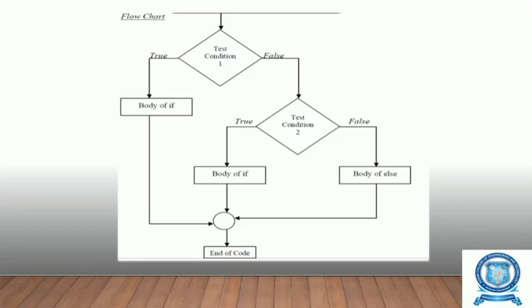If it is false, then we move to the next diamond box where another condition, test condition 2, is checked. If that condition is true, then the body of if will be executed and we come to the end of code. If that is false, then we are going to execute the body of the else statement. So, it is nested. The first one, test condition 1, is the if statement and the next one is the if else statement. They are nested together, so this is called nested conditionals.